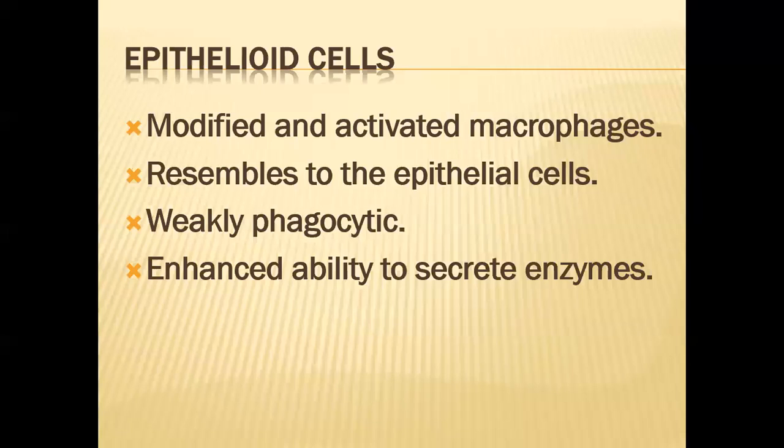They have a weak ability to phagocytose a particle, but they have an increased ability to secrete enzymes which try to destroy or digest the foreign particle, the different types of material which produce this type of inflammation.